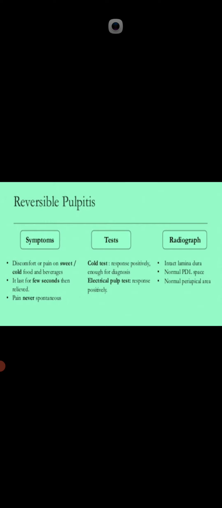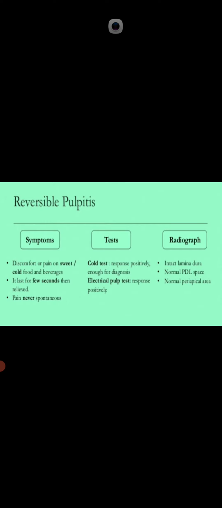And this pulpitis we can reverse by giving a filling, and below the filling there is a base or liner. Now in tests, it responds positively to the cold test.